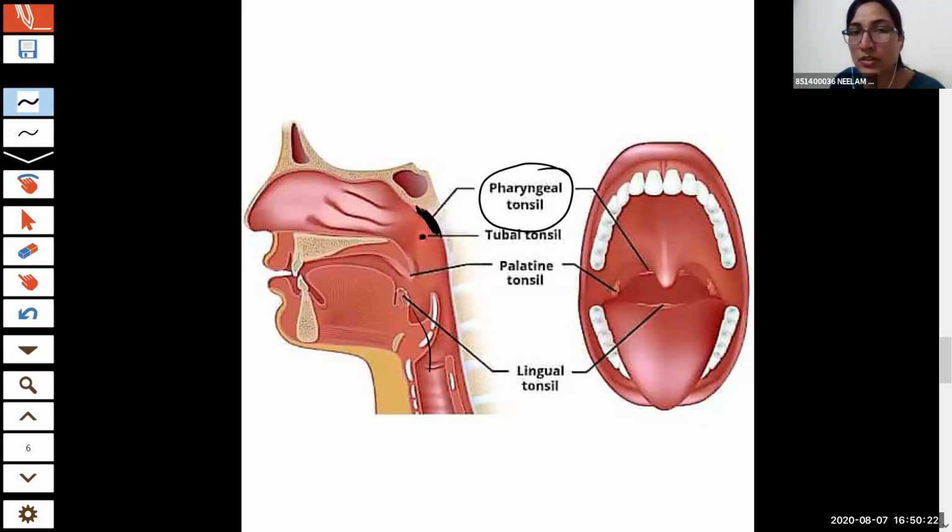This is tubal tonsils, which basically surround the eustachian tube. Eustachian tube is what? Connecting ear and pharynx. Right, the tube which is coming from the middle ear to the pharynx. So it surrounds the eustachian tube.